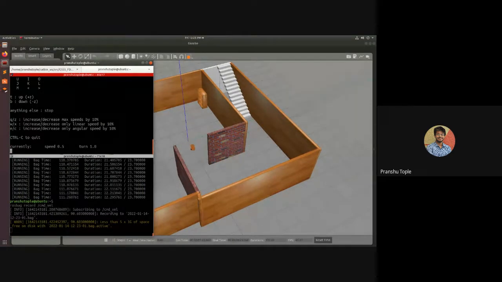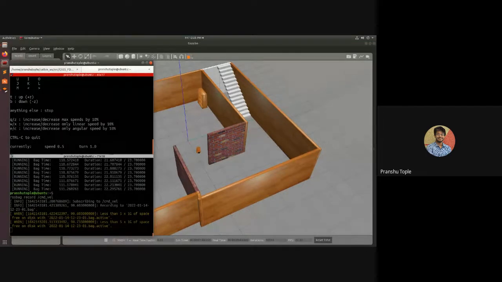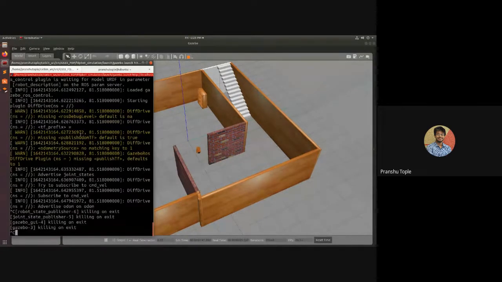Still, I'm getting the warning, but let's see if it works this time. No, I guess even now it is. But technically, it's some storage problem. If your storage is properly done, this works really great.